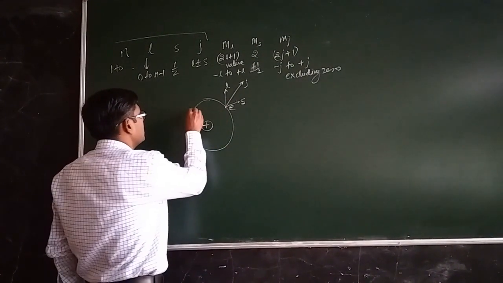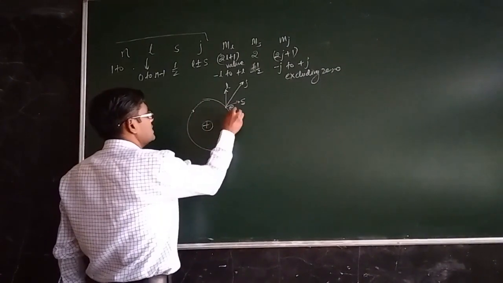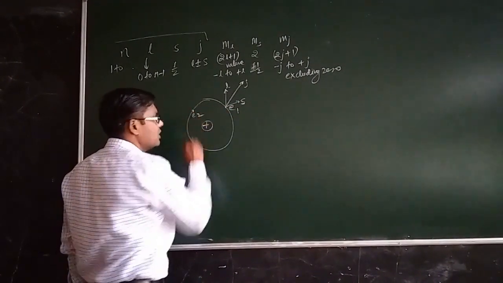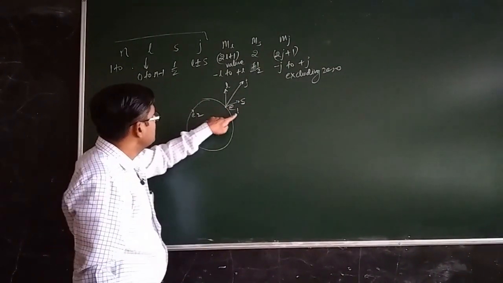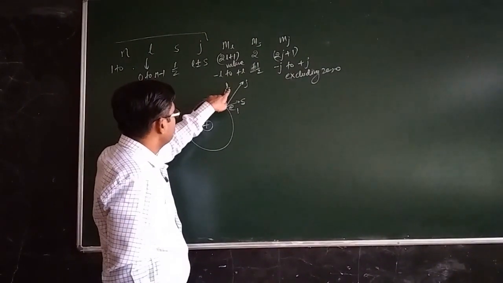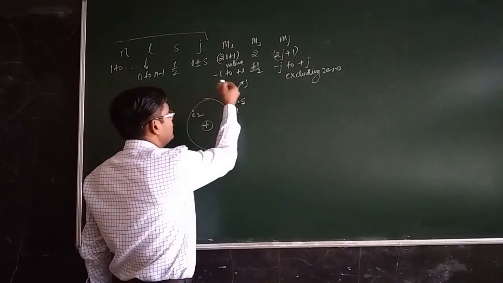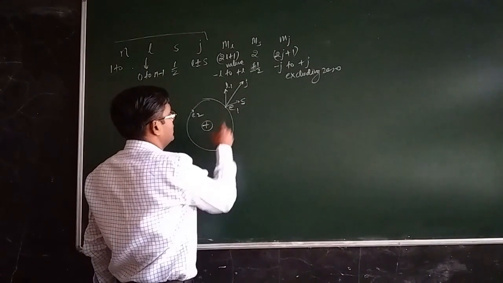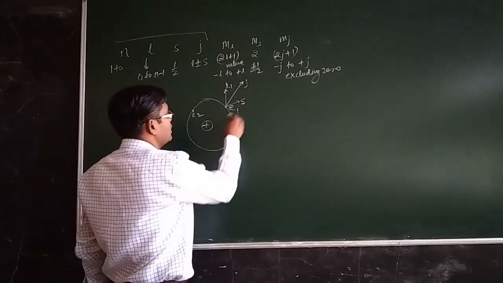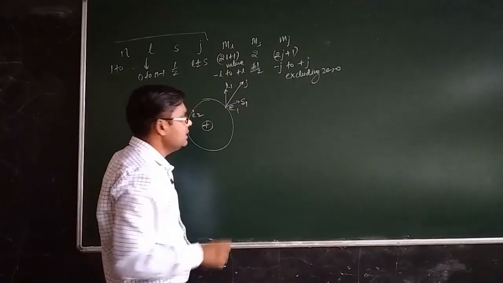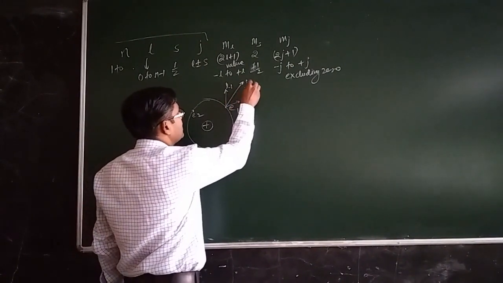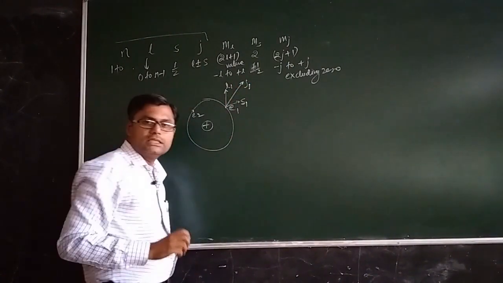Suppose that one additional electron is there. Suppose this is electron number 1 and this is electron number 2. Then what will happen? This electron will have an orbital angular momentum quantum number, which we will denote by L1. It will have a spin angular momentum quantum number, denoted by S1, and a total angular momentum quantum number, denoted by J1.